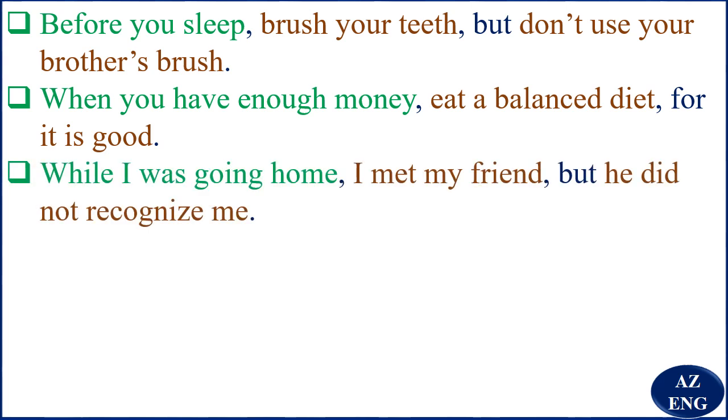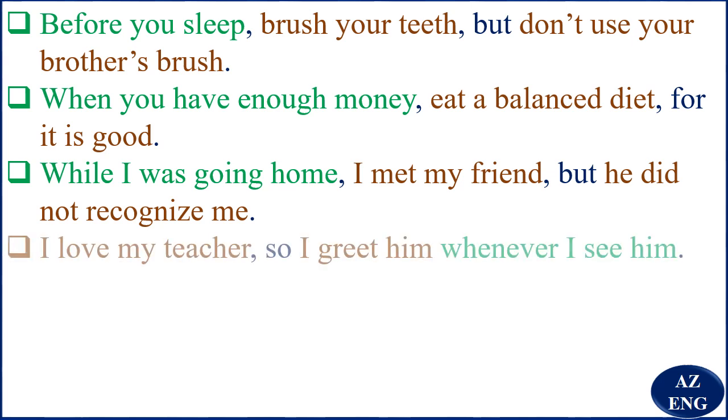While I was going home, I met my friend, but he did not recognize me. "While I was going home" is a subordinate clause. "I met my friend" is an independent clause, "but" is a coordinating conjunction. "He did not recognize me" is an independent clause. That is, it can stand alone as a sentence. So we say this is a compound complex sentence.